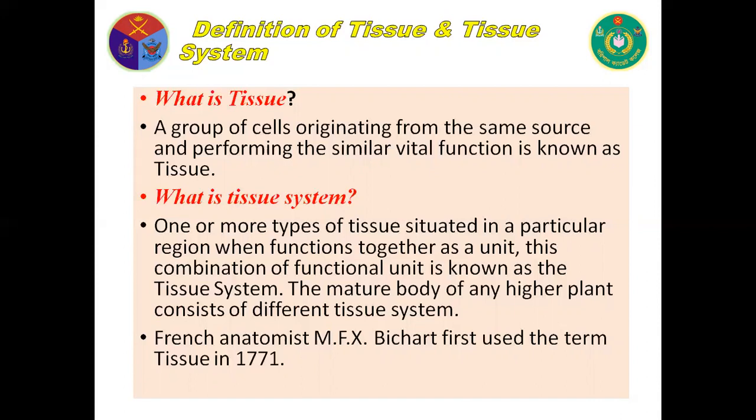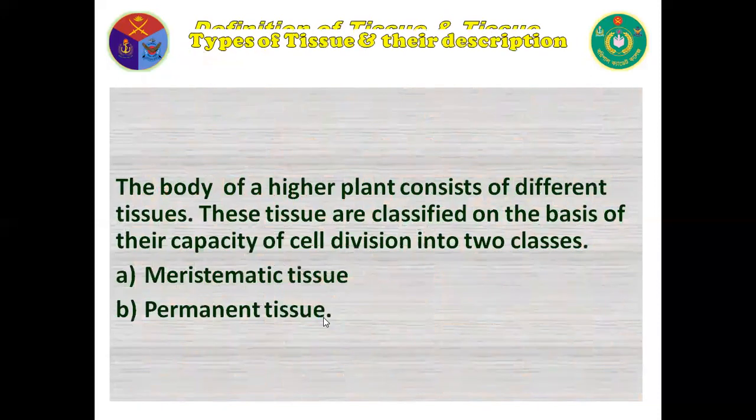One or more types of tissue situated in a particular region when functioning together as a unit, this combination of functional unit is known as tissue system. The mature body of any higher plant consists of different tissue systems. French anatomist M.F.X. Bichat first used the term tissue in 1771.